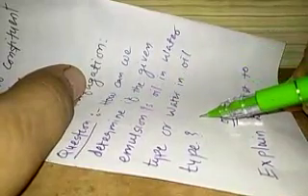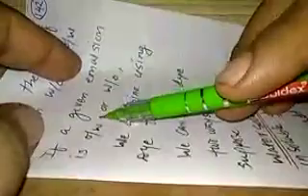How can we determine if a given emulsion is oil in water type or water in oil type? Or, explain the dye test to determine the type of emulsion. If we want to decide whether a given emulsion is oil in water or water in oil type, we can use the dye test.